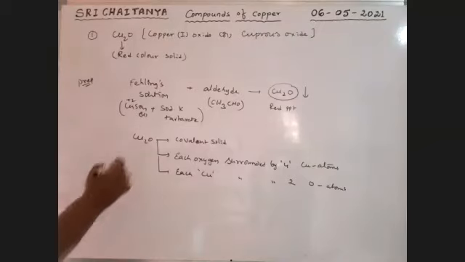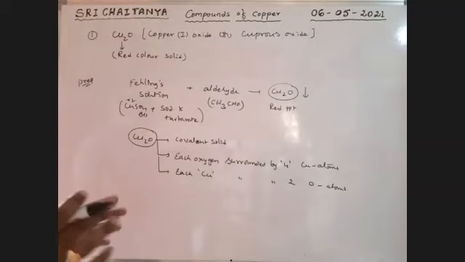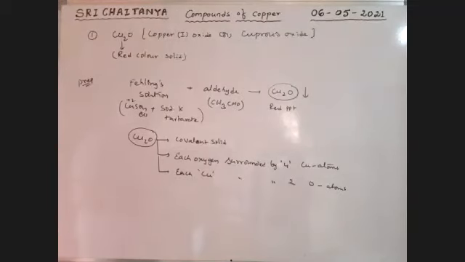So this is the structure in Cu2O. It is a covalent solid, polymeric structure. Each oxygen is surrounded by 4 copper atoms.